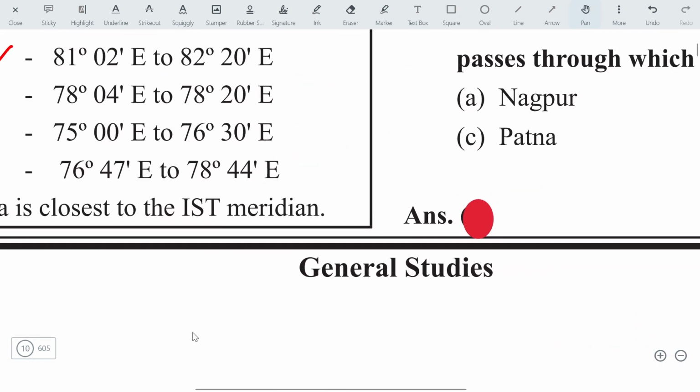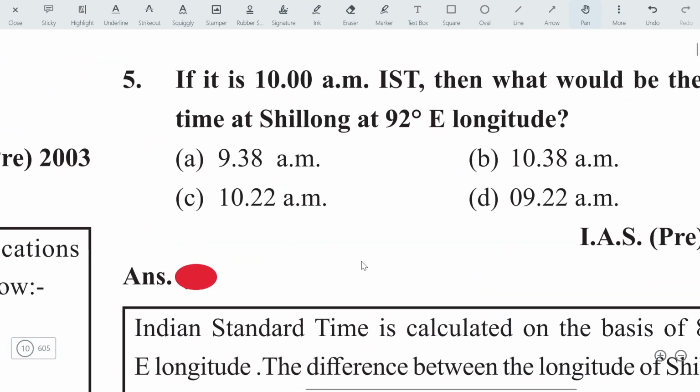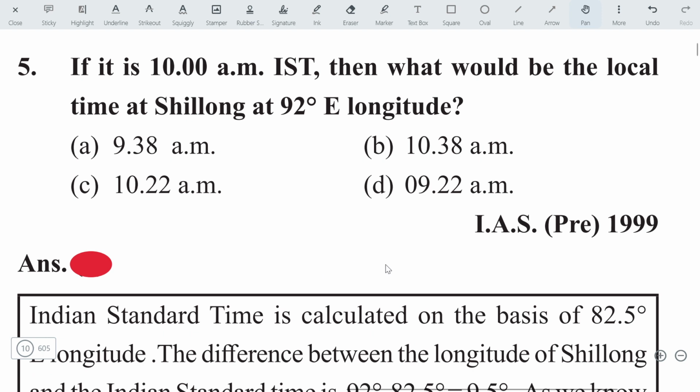Here you will find the next question. This is a numerical question. If it is 10 a.m. IST, that means it is 10 a.m. at Indian Standard Time, what would be the local time at Shillong at 92 degree? It is asking the local time, right? Then what will we do? We simply subtract 82 and a half degree from 92.